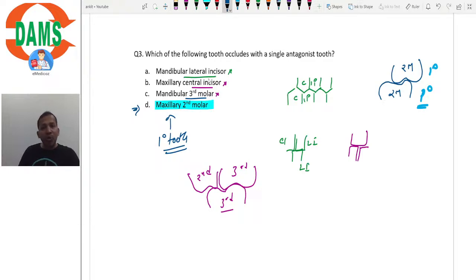So, though in the first view, none of these options appear correct, yet, when we think about them, the last option is better as compared to the rest of the options, isn't it? So, always remember that solving an MCQ, as I have said countless times, is not about finding the correct answer, isn't it? It is about finding the best option. So, the best option amongst these four, or you can say the least wrong option amongst these four, is option D. And that's why we'll go with option D, that is maxillary second molar, right?